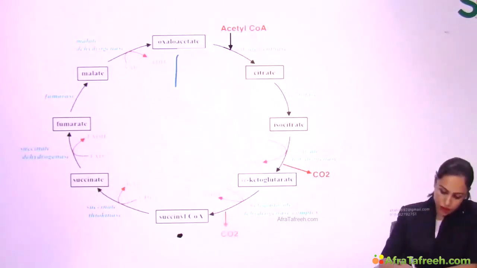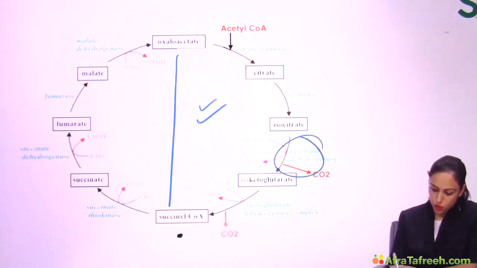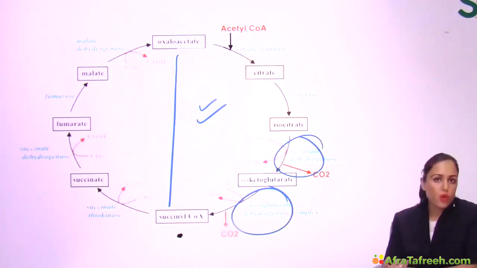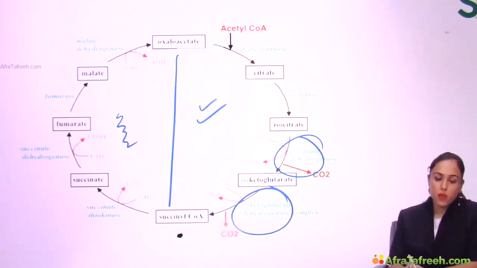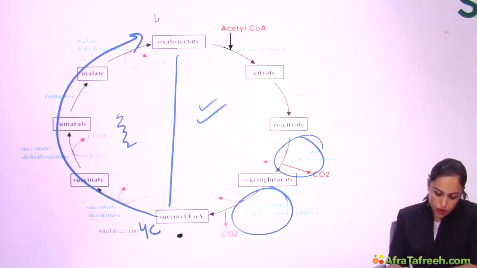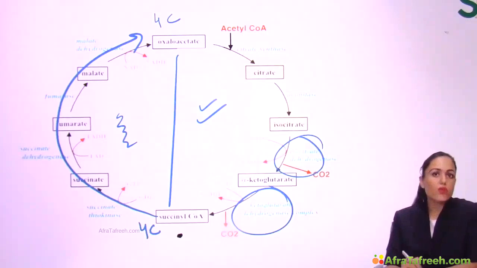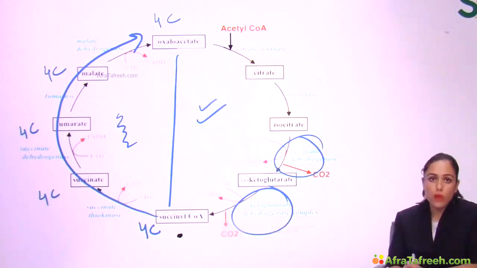Now see here, we are done with this half of TCA. In this half of TCA, we have done 2 dehydrogenases. They are doing oxidative decarboxylation. And now this half of TCA, where we are starting from succinyl-CoA, and after all these reactions, we are ending at oxaloacetate. Oxaloacetate is also 4-carbon, succinyl-CoA is also 4-carbon. So all the intermediates in between these two are 4-carbon compounds. Succinate, fumarate, malate, all are 4-carbon compounds.